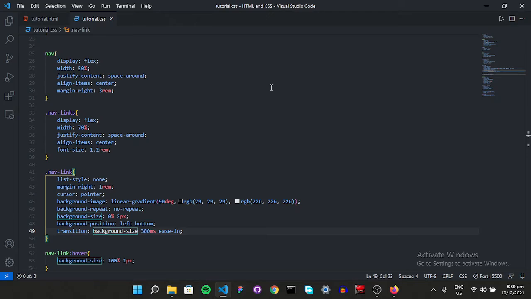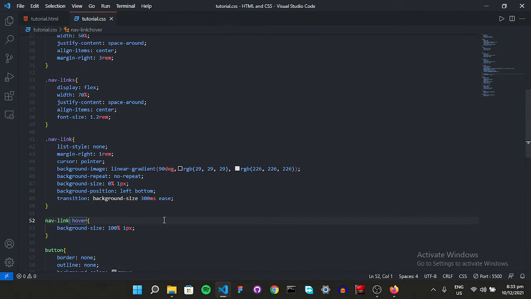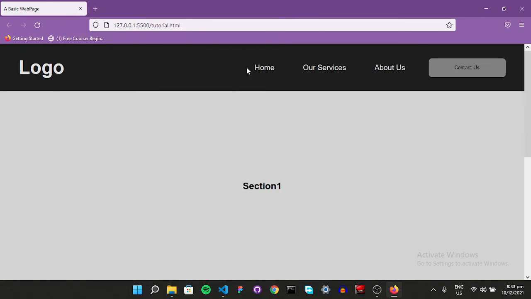Background size 300 milliseconds ease-in, and from 0% to 100%. So what is going wrong? Okay, so I found out the problem. The problem was that I forgot that my nav link is a class. So now if I go here, there it is.